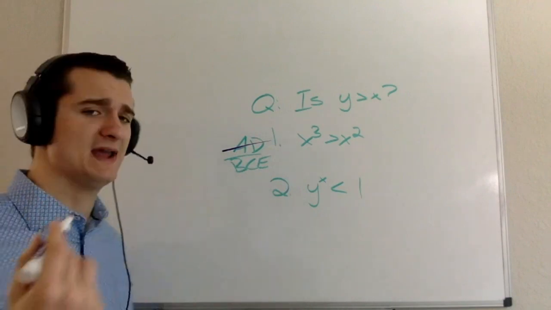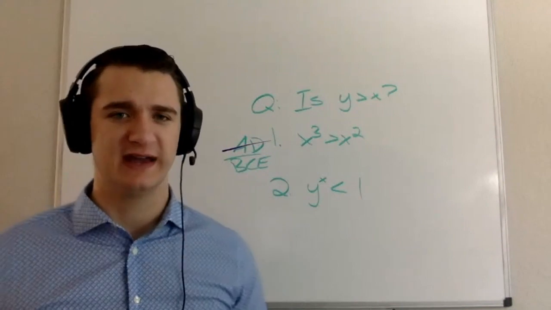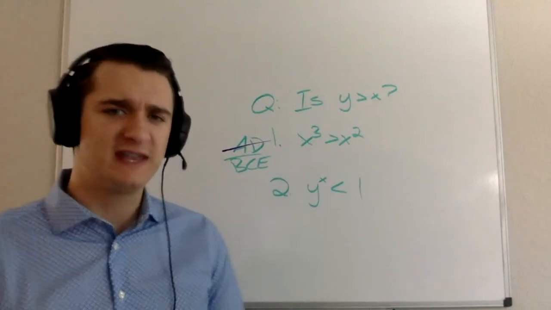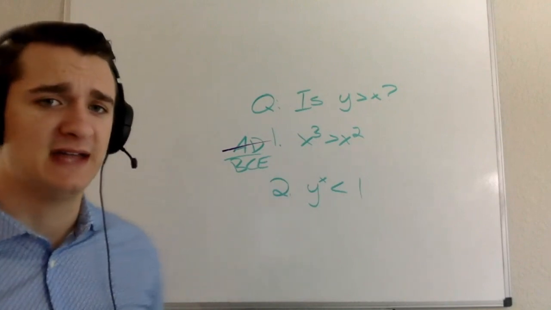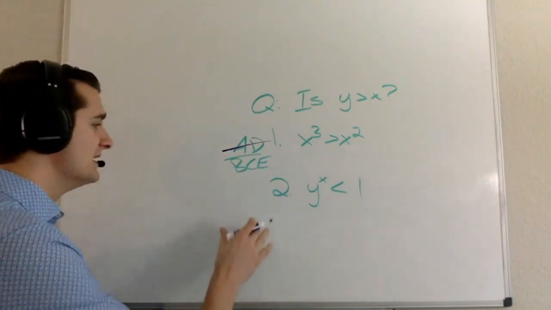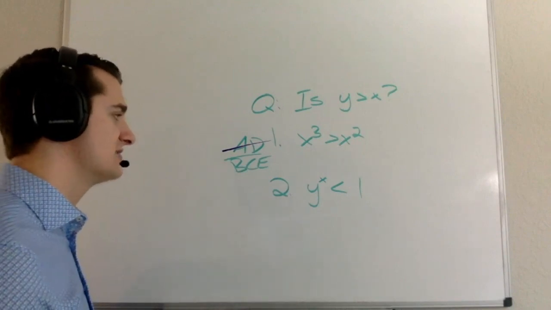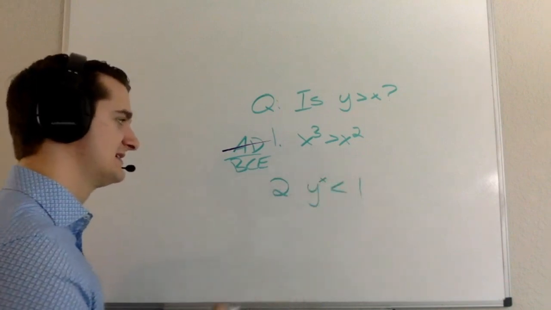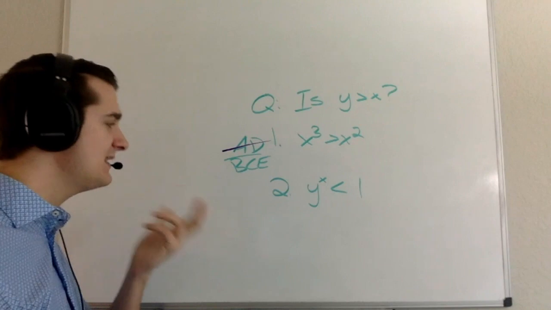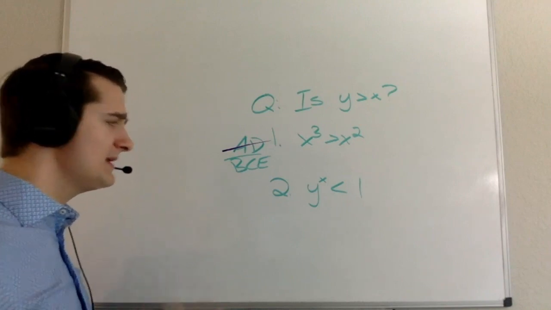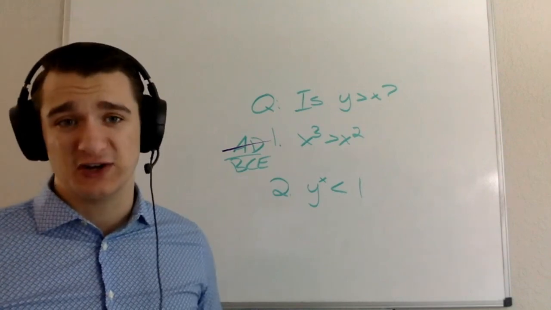Now, I'm going to tuck away in the back of my mind that I think there's probably a lot more information that I could get out of statement 1 than what I just did there, but it's pretty clearly not sufficient to answer the question. So when I think about statement 2, it tells me that y to the x is less than 1. Now that's interesting for me. And what I'm going to do here is just use a little bit of logic.